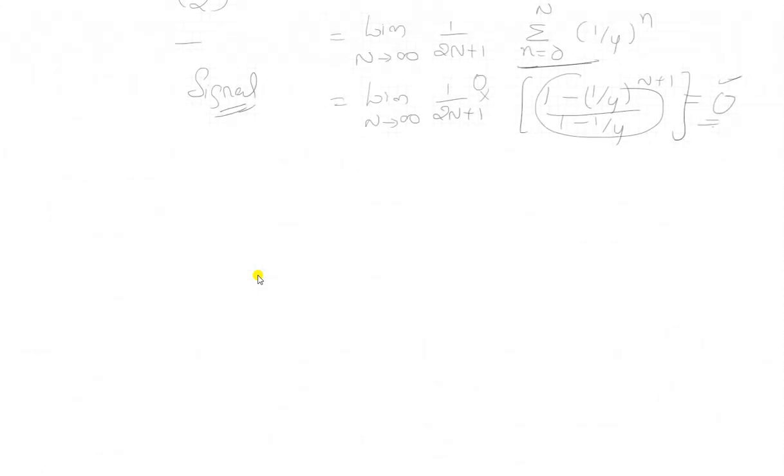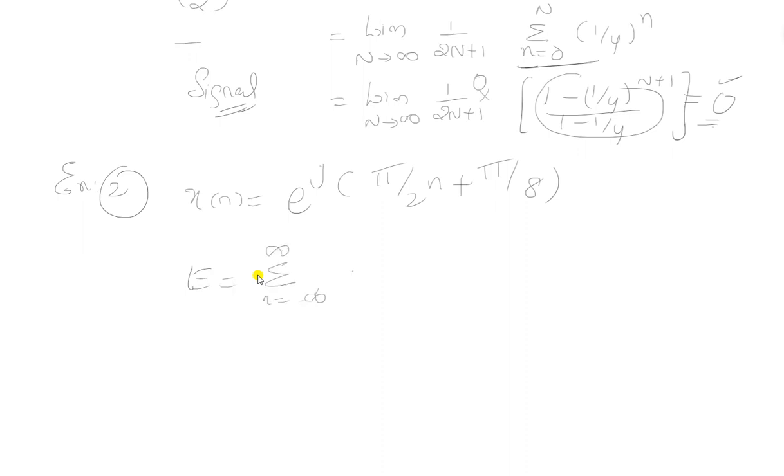Next we will see another problem, example 2. x of n is equal to e to the power of j, pi by 2 n plus pi by 8. Verify whether the signal is an energy signal or a power signal. According to the definition, E is the sum from n equals minus infinity to infinity of modulus of x of n whole square.